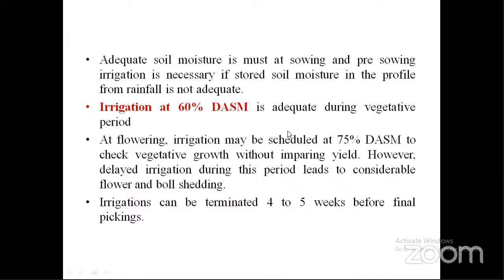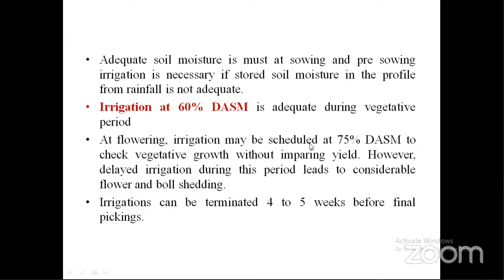At flowering, irrigation may be scheduled at 75% depletion of available soil moisture, because if we go for immediate irrigation or more moisture is present, it helps in developing vegetative parts. So reproductive parts like flowering and boll development will be reduced, and the plant will utilize that moisture for development of branches only.